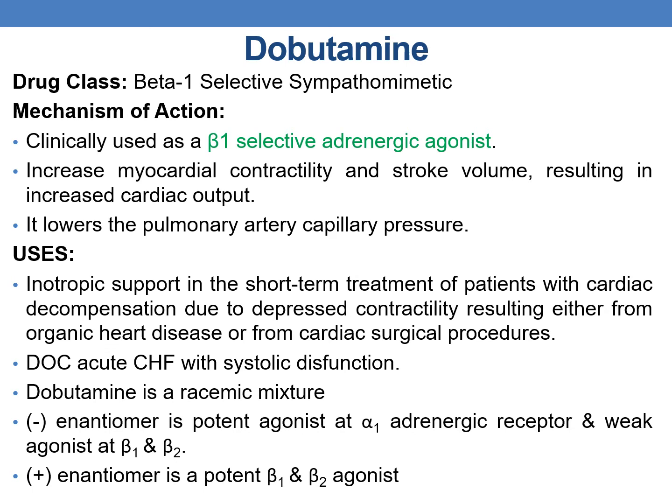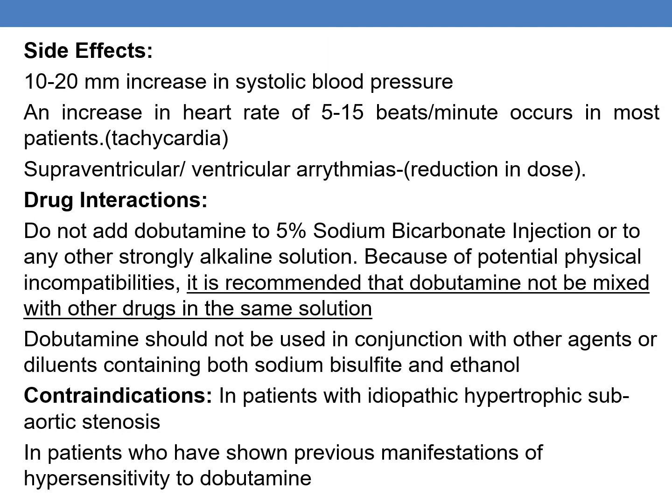Dobutamine is a racemic mixture. The negative enantiomer is a potent agonist at the alpha-1 adrenergic receptor and a weak agonist at beta-1 and beta-2 receptors, whereas the positive enantiomer is a potent beta-1 and beta-2 agonist, and it does not have any alpha-adrenergic receptor agonistic effects. Coming to the side effects, a 10 to 20 mm increase in systolic blood pressure is seen.